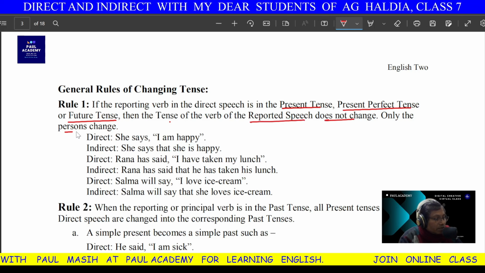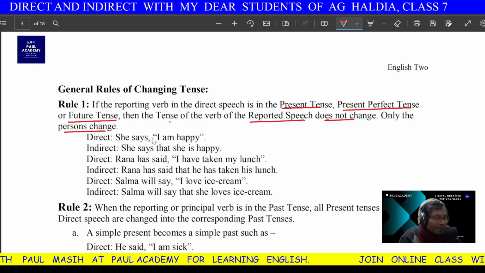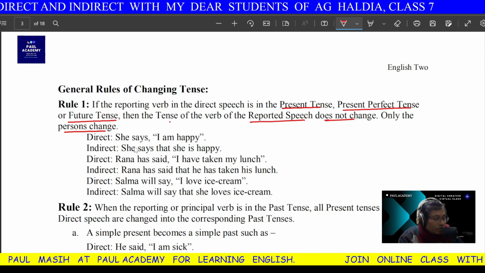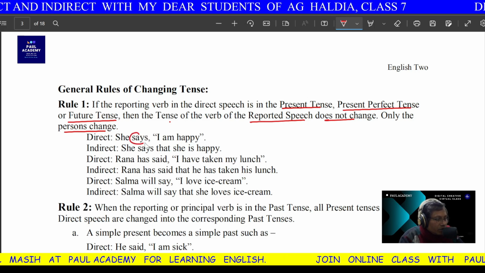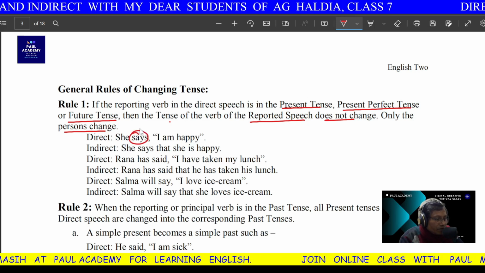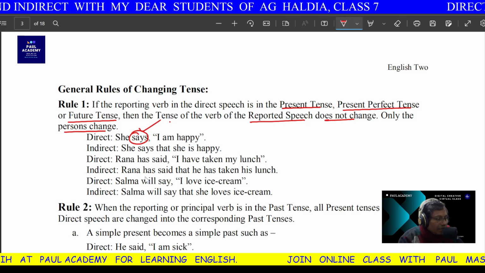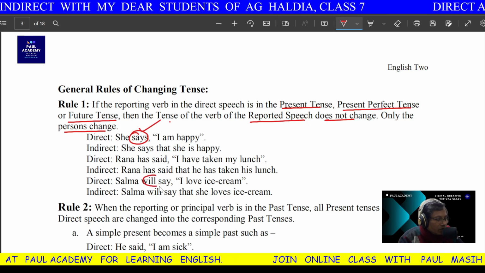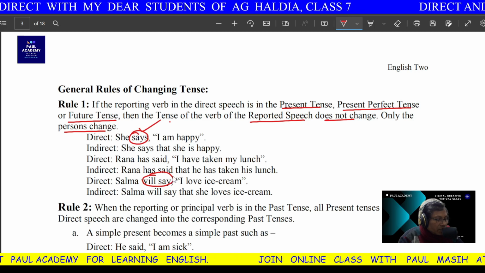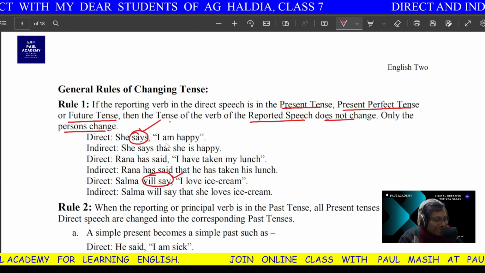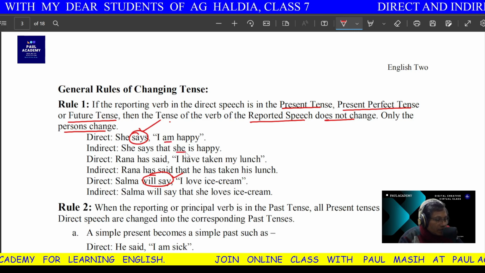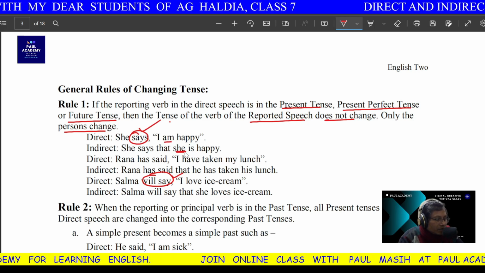Only the person changes. It sounds very confusing, right? Don't be confused. Just remember, if this verb, this is called the reporting verb, is in present tense or future tense, we do not change the tense, but we can change the person.